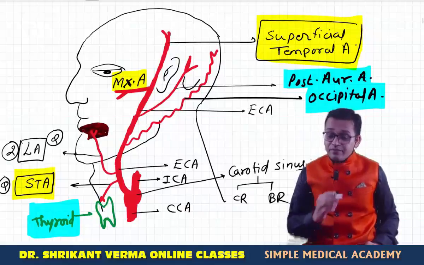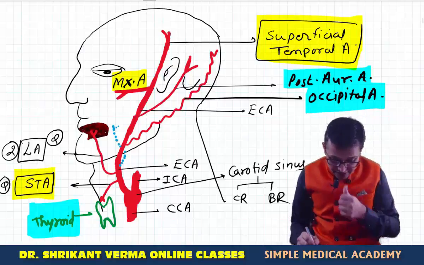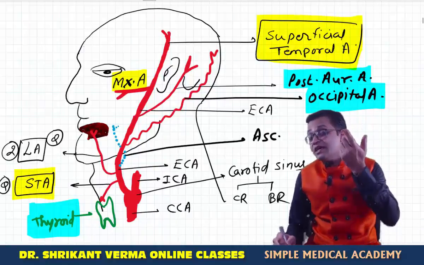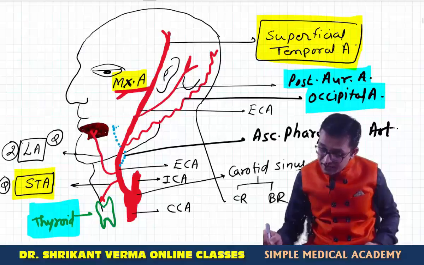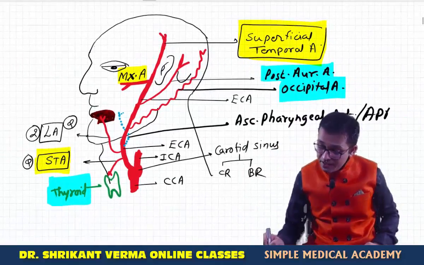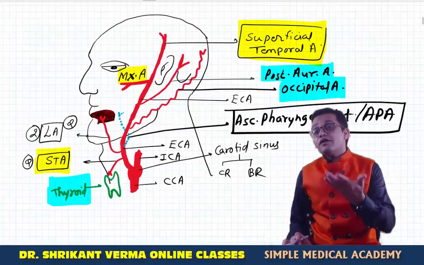Now only one medial branch is remaining. It will supply the pharynx. This artery is known as ascending because it is ascending upwards, supplying the pharynx. That's why it is the ascending pharyngeal artery. In short, we will use the term APA. MCQ: this is the only medial branch.